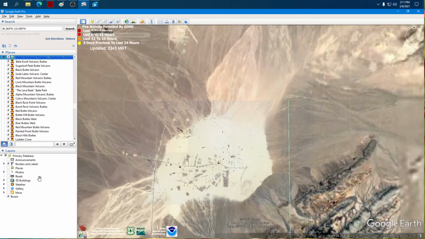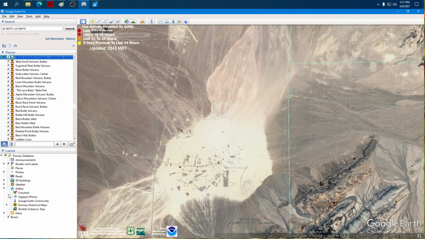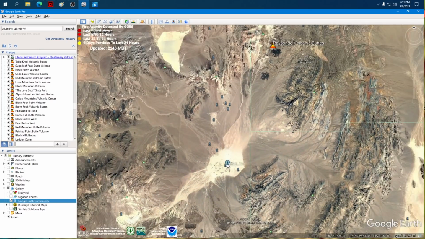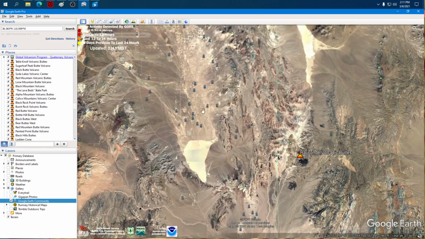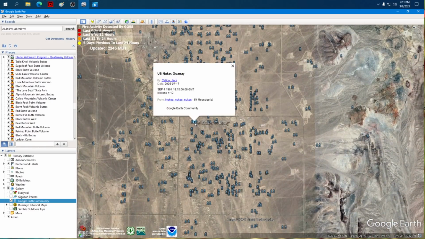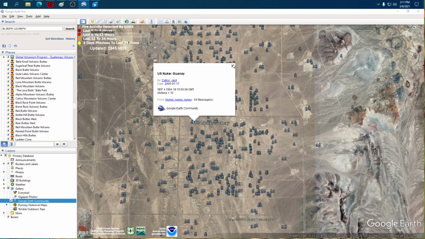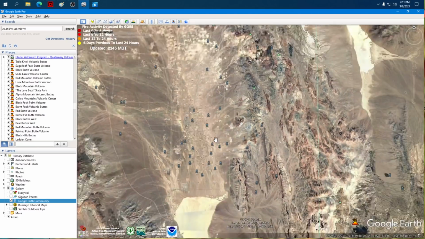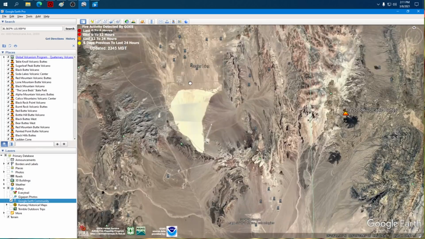You guys might remember. Let's turn on the Google Earth community. That'll give us all the info on these. Operation Rise Line, Doomtown, where they blew it away. And these are all the underground nuke test sites. Every one of these little craters in the ground, U.S. nuke Operation Guanay. September 4th, 1964, 12 kilotons. Just one example of hundreds of underground nuke test sites here.